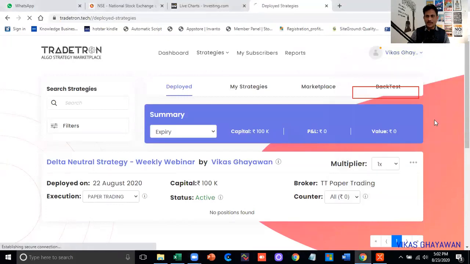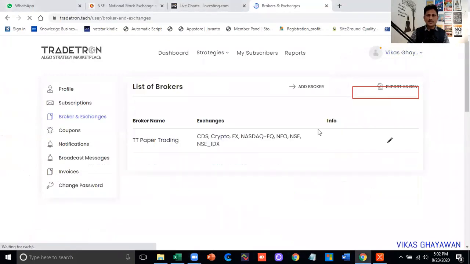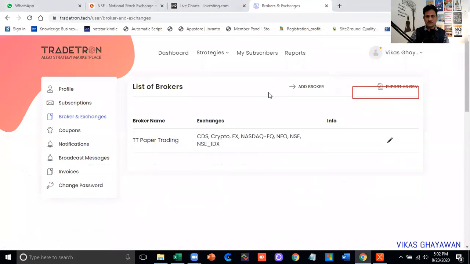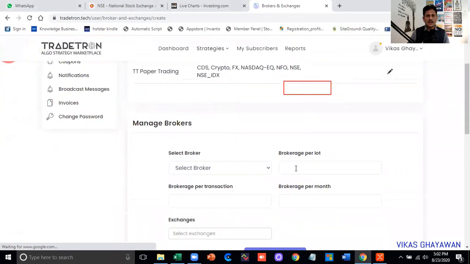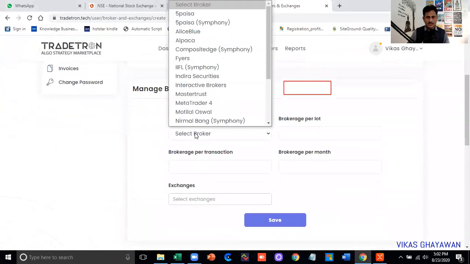Right? Brokers and exchanges. If you click that, you will get this page. Here you can see Add Broker. So you just have to click on Add Broker, and you will see the brokers.